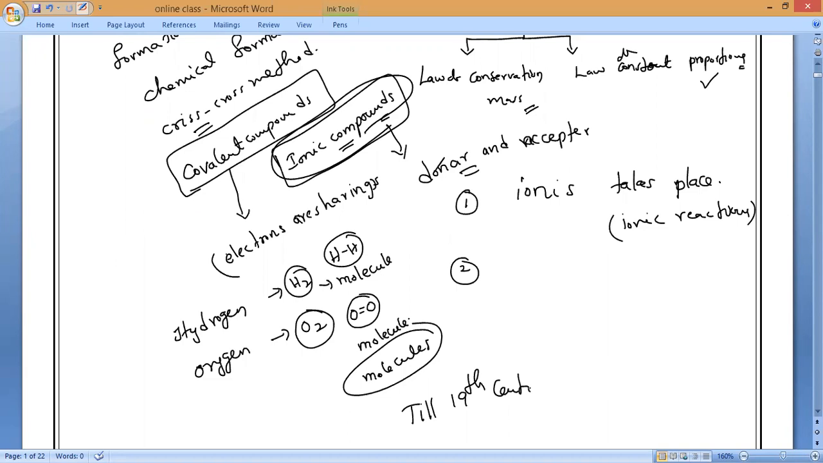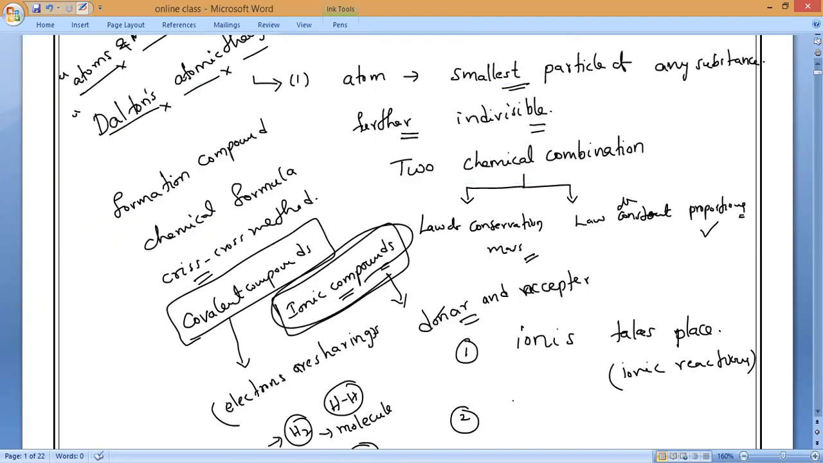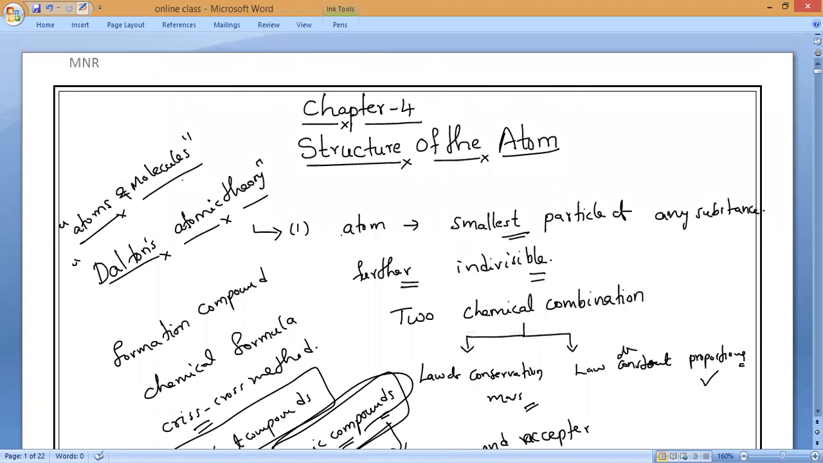So till Dalton, people used to think that the smallest particle of matter was what? Everyone? Yes, please. Who is the smallest particle of matter? Atoms. And they used to believe that atoms are not made up of anything else. The atom itself is the smallest particle. But later, in the 19th century, some other phenomena pointed towards the divisibility of the atom. It means Dalton's theory has been disproved.